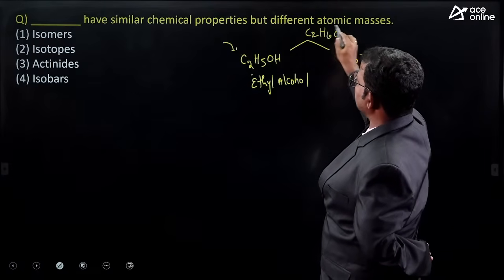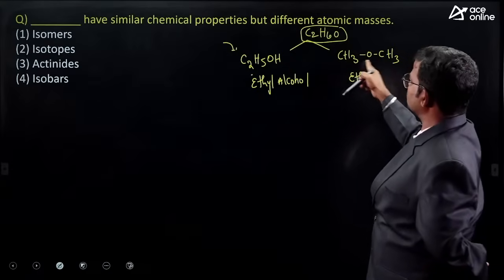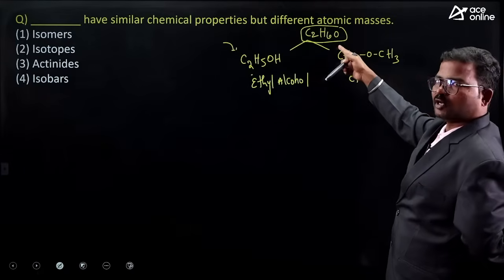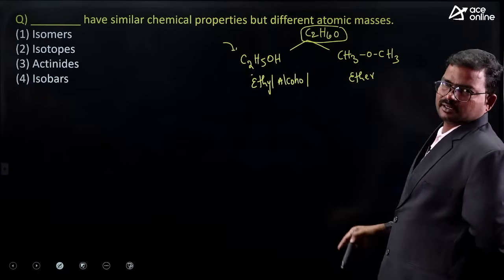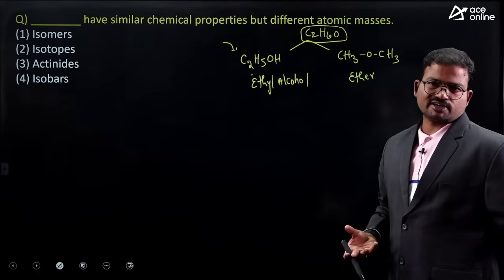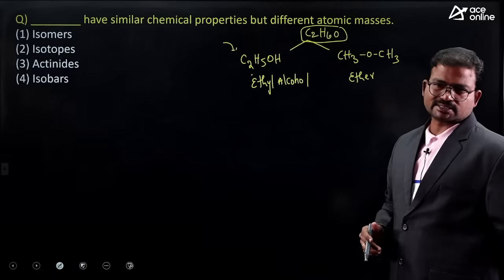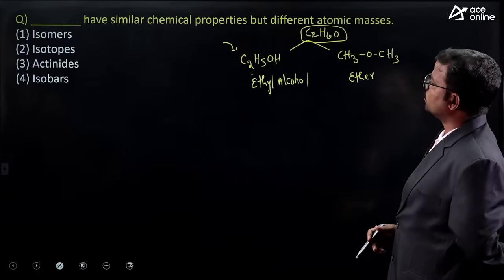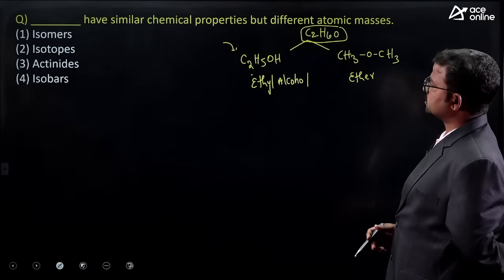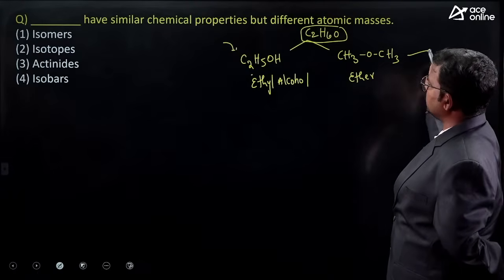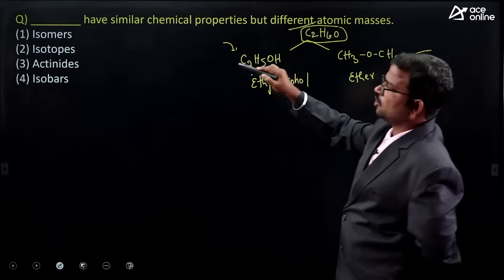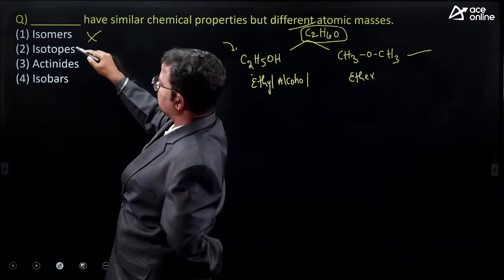How many oxygens? 1. What about here? 2 carbons, 6 hydrogens, next 1 oxygen. The molecular formula is the same, but the structure is somewhat different. So then they are called isomers. Okay, what about chemical properties and atomic masses? Actually, for these two, atomic masses are completely the same, but what did they mention? Different. That's why option 1 is not suitable here.